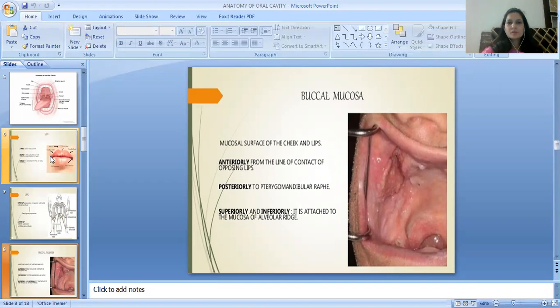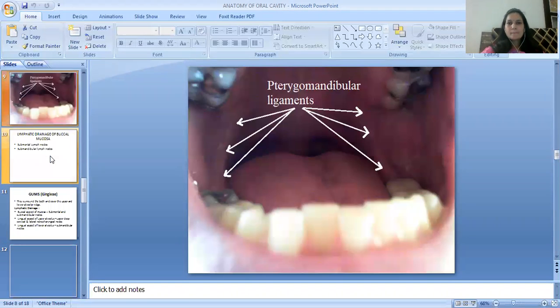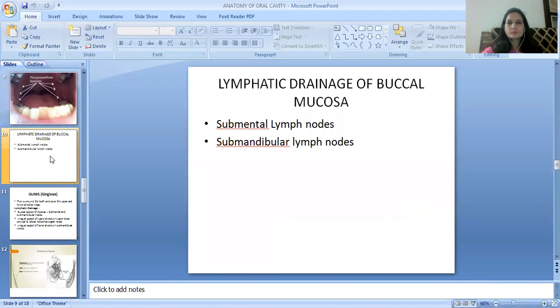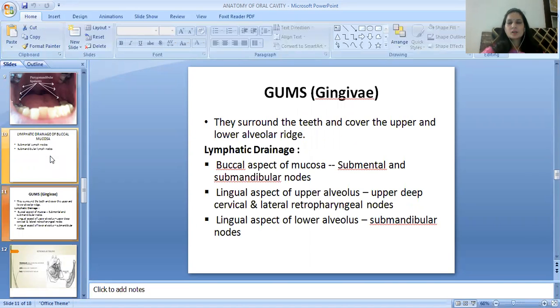The mucosal surface of the cheeks and lips is called the buccal mucosa, extending anteriorly from the line of contact of opposing lips and posteriorly to the pterygomandibular raphe. Superiorly and inferiorly, it is attached to the mucosa of the alveolar ridge. These are the pterygomandibular ligaments. The lymphatic drainage of buccal mucosa is to the submental and submandibular lymph nodes.